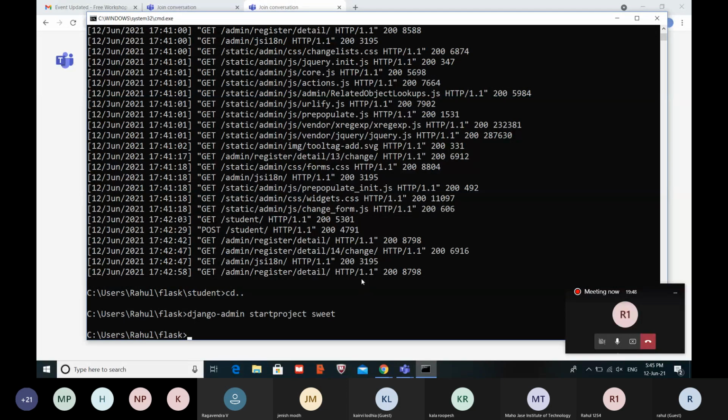Have you copied this code? Typing? Sure. Okay, fine then. And then we need to move to that folder. So for that, just type cd space.